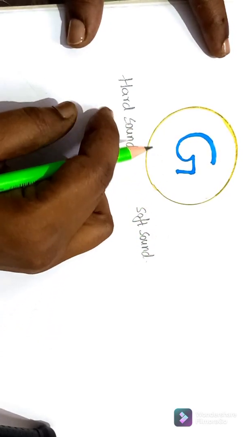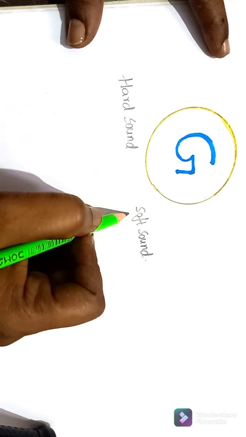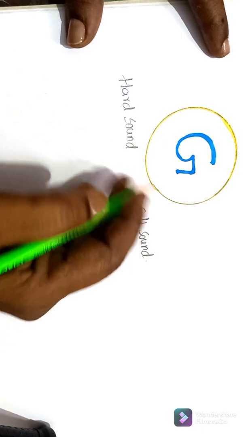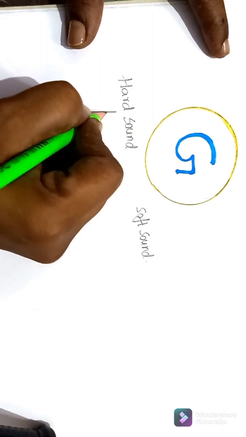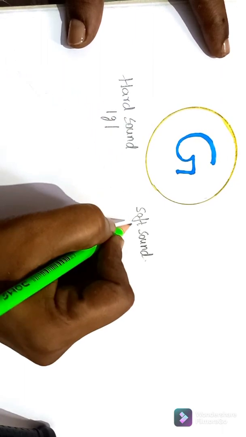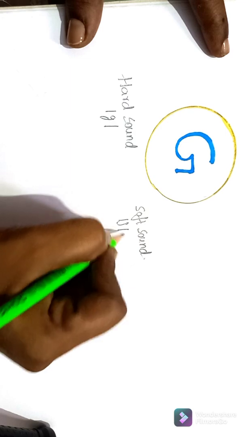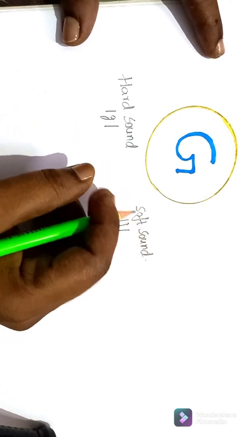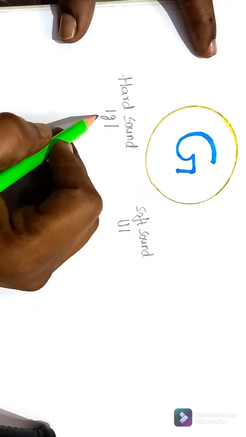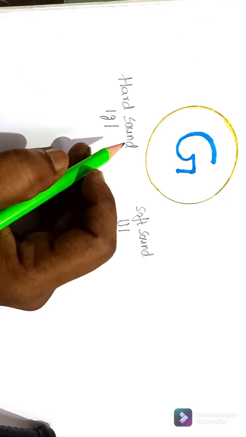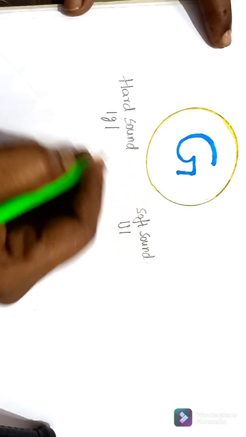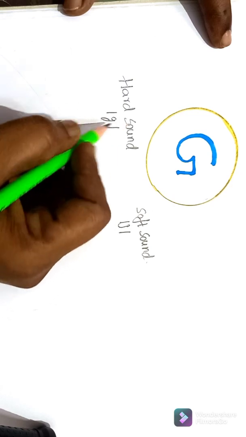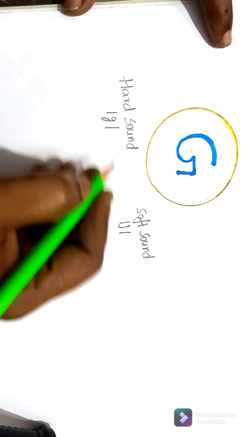Today we are going to discuss hard sound and soft sound of letter G. G has two sounds. One is G and another one is J. Generally in PP2 or grade 1 we learn hard sound of letter G. Here I will give some example related to hard sound of letter G.